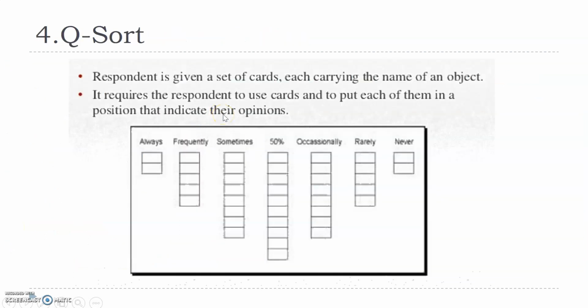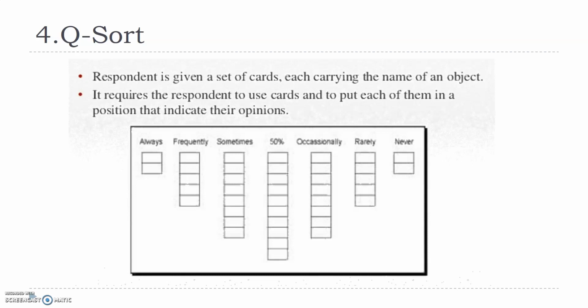Q-sort is basically used if I have 100 or 200 attributes and I am asking the respondent to sort them out. In that case, we can use a Q-sort. Let's say in my previous company, there were different activities in a project. In terms of importance, from not important at all to very much important, on a 7 point scale, we created 7 boxes and asked the project team members to place those 100 or 150 activities.